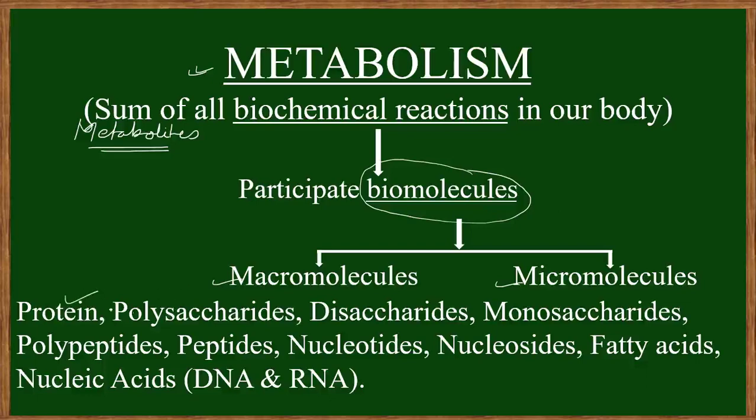For example, protein is macro, polysaccharide macro, disaccharide micro, monosaccharide micro, polypeptide macro, peptide macro, this one micro, this one macro, and nucleic acid is also macro. So there are different types of biomolecules, and we can categorize them according to size and complexity.